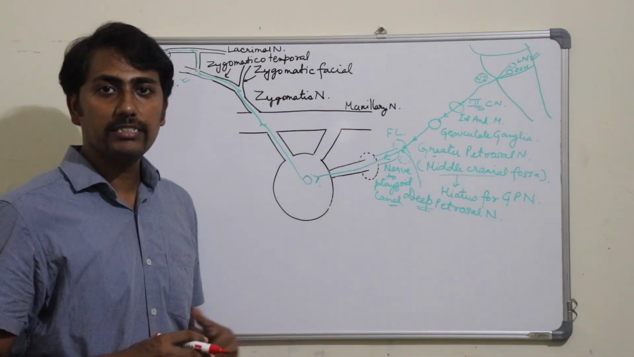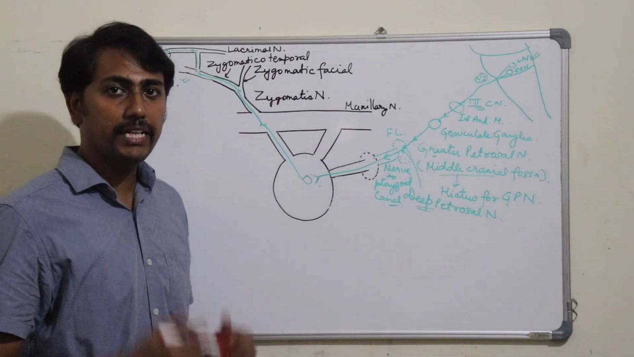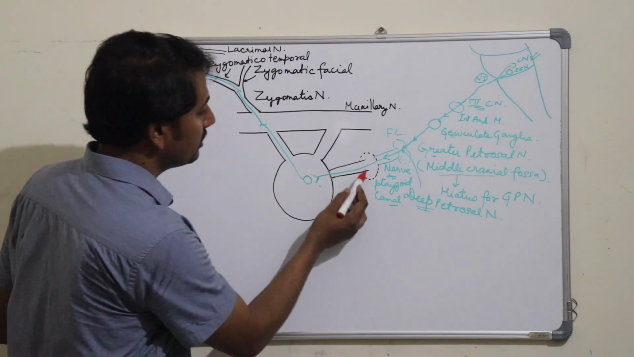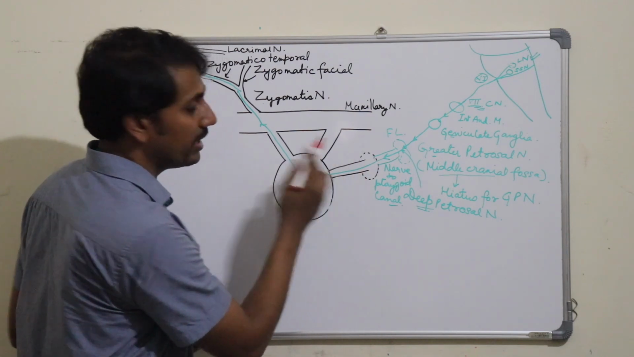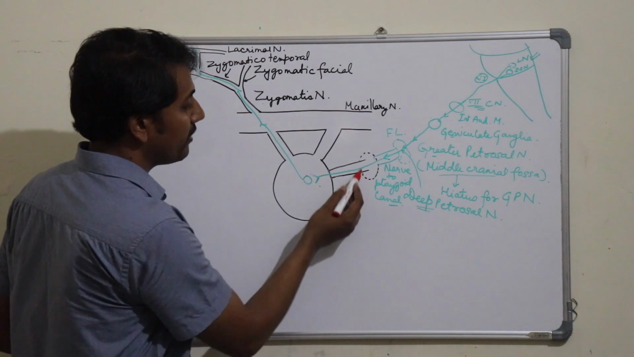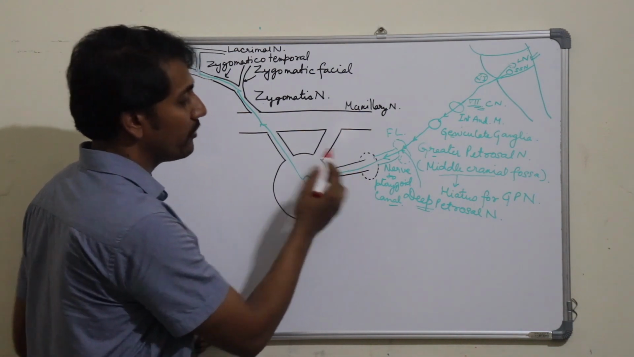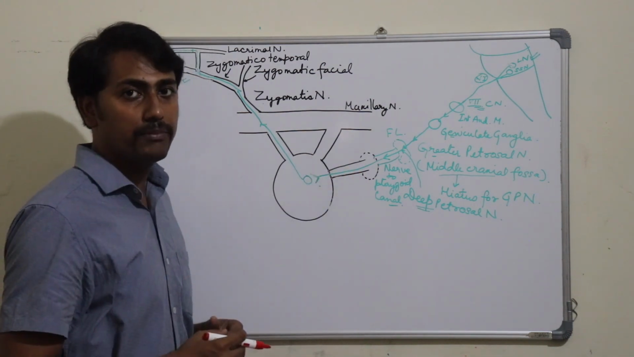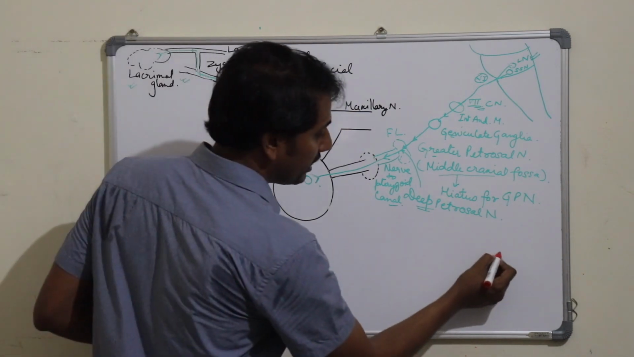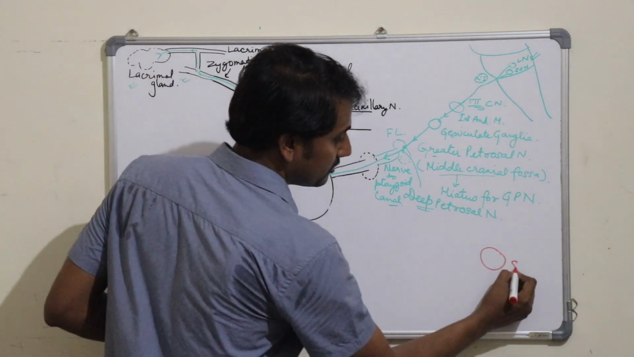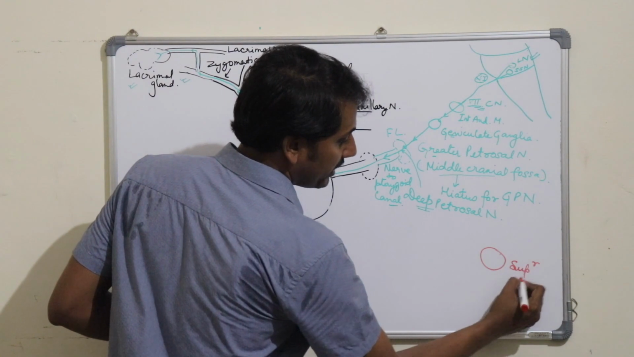So this is the parasympathetic pathway of the lacrimal gland, for which the preganglionic fibers are arising from the lacrimatory nucleus. Next is the sympathetic root. The sympathetic root is also derived from this nerve to pterygoid canal. The postganglionic sympathetic fibers present in the nerve to pterygoid canal are derived from the superior cervical ganglion. So this is the superior cervical ganglion.